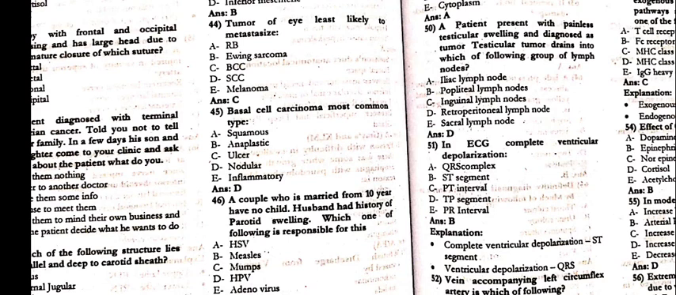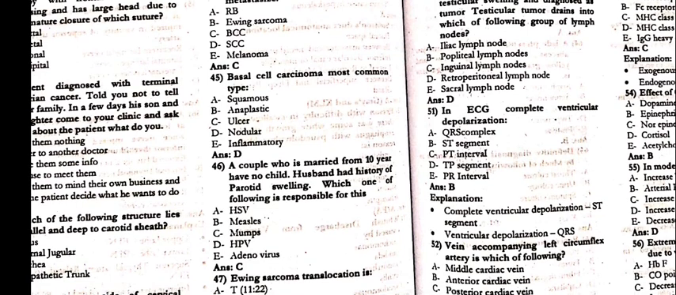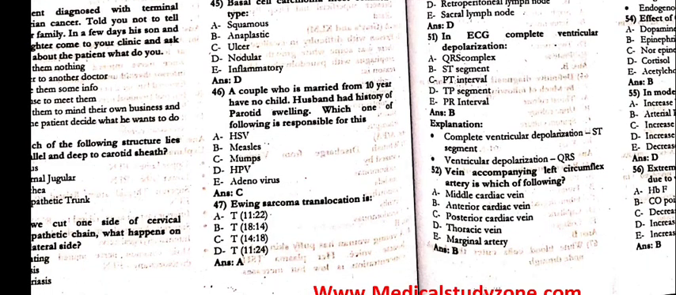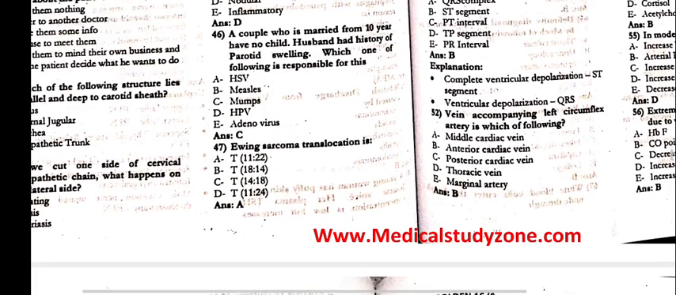44. The tumor of eye least likely to metastasize is the BCC. 45. The basal cell carcinoma most common type is nodular. 46. A couple who is married from 10 years have no child. Husband has a history of parotid swelling. Which of the following is responsible for this? That is mumps.